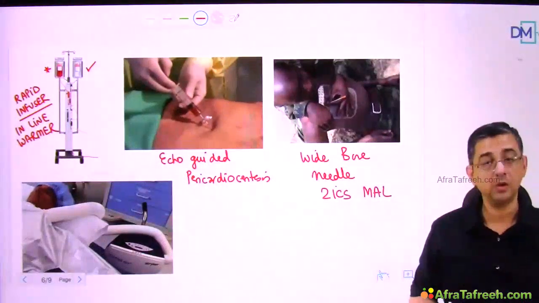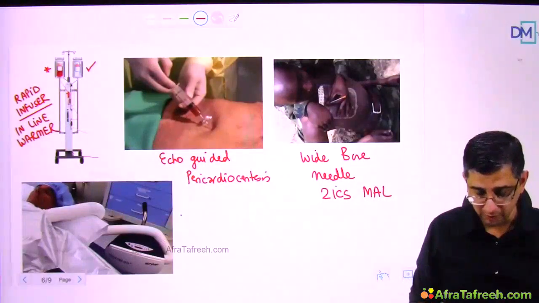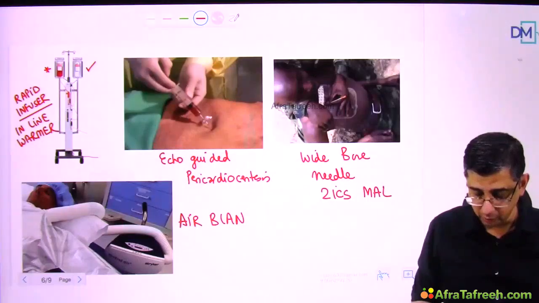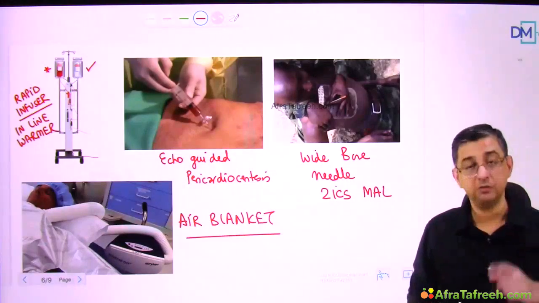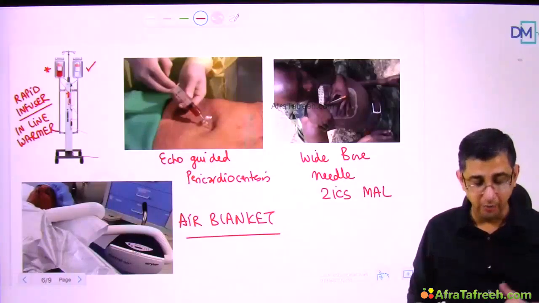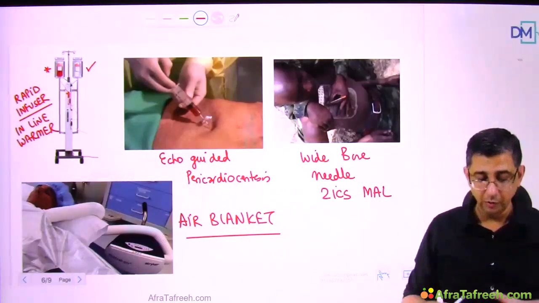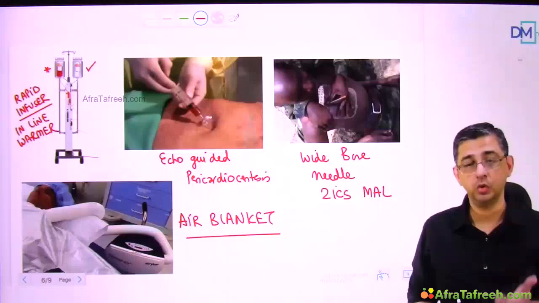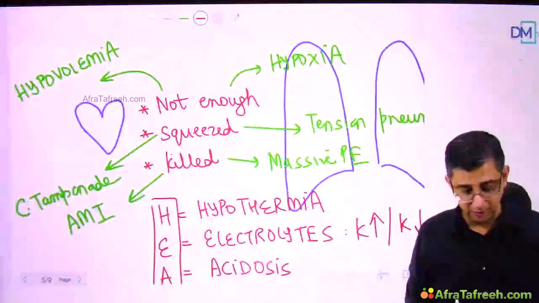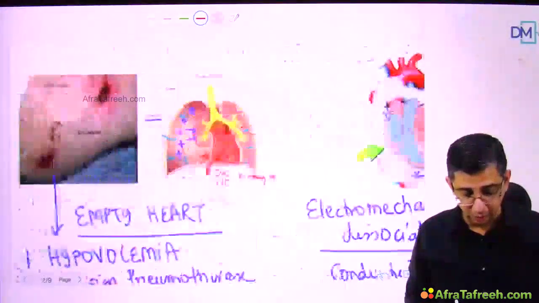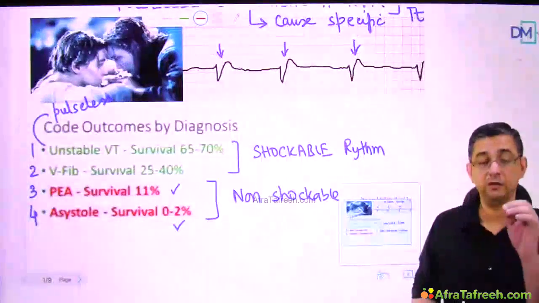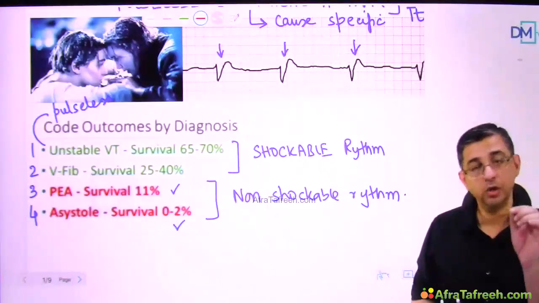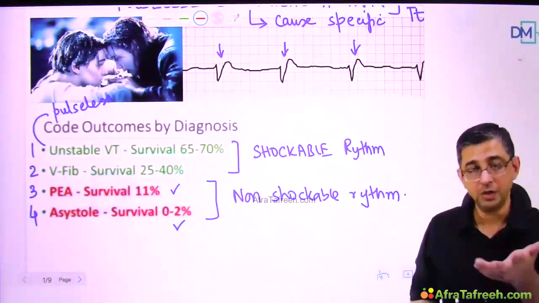And for hypothermia in the patient, you will have a blower which is available. So we are having a special blanket. This special air blanket with a blower will take care of the dangerous hypothermia in the patient, because hypothermia worsens the coagulopathy component, and apart from that slows down the heart also. So if all these maneuvers are done, then the chances of survival of the patient will increase to close to 11%, right? That is what I said initially, that in spite of all the hard work that we have done, the survival chances of pulseless electrical activity is only close to 11%, not because it is per se dangerous.